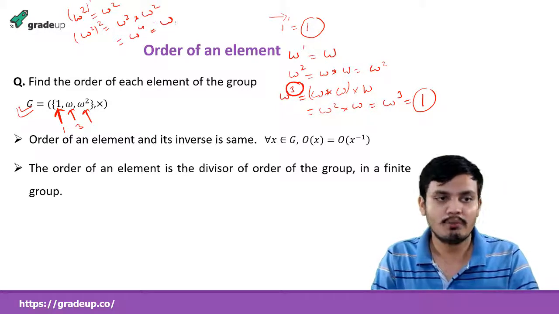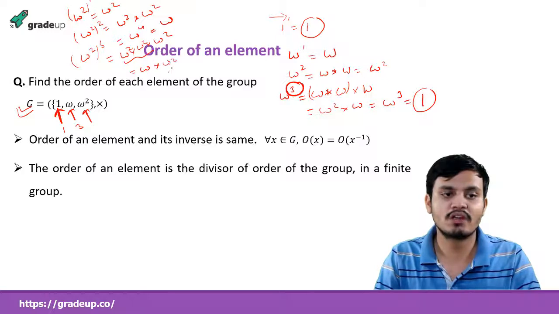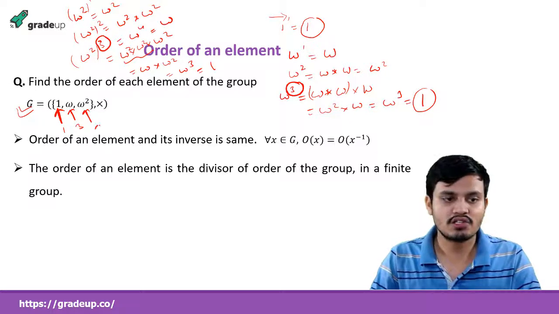So it is not the identity. Then omega square to the power 3 is omega cube twice, which is 1. Omega square to the power 3 gives omega square times omega, which is omega cube, equal to 1. So what is the order of omega square? It is also 3.